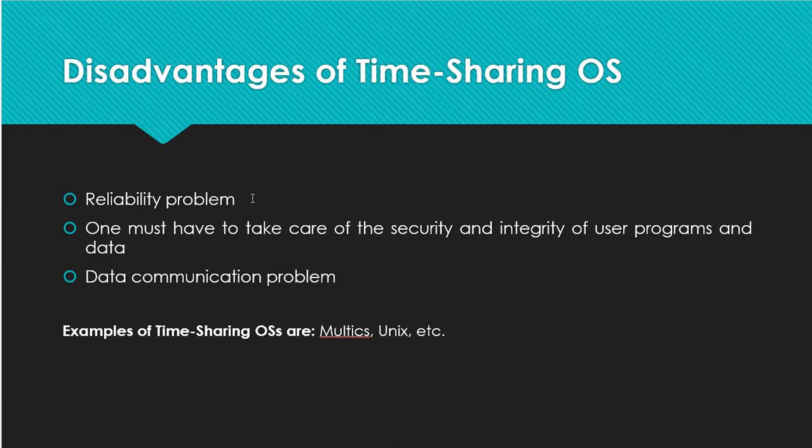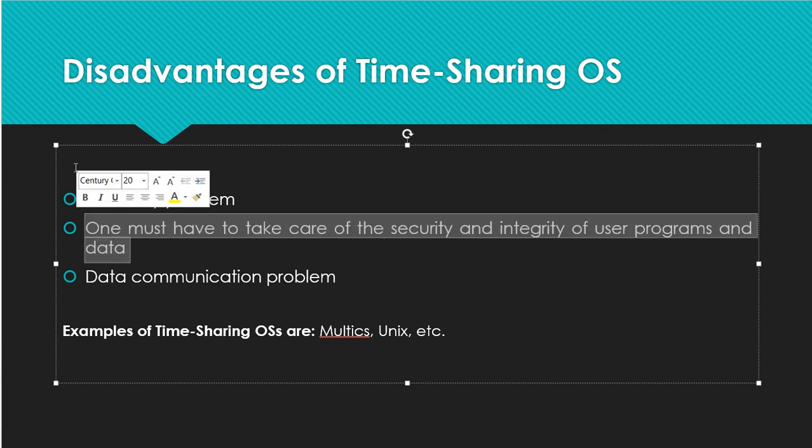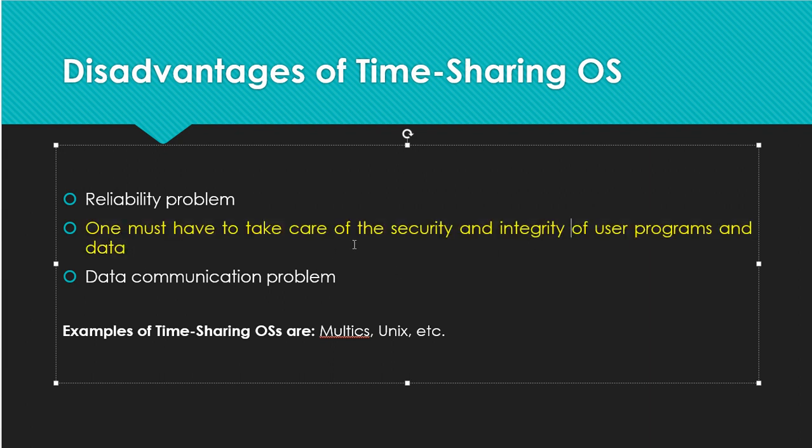The disadvantage is that there is a reliability problem. One must take care of the security and integrity of user programs and data. We have to take care of security in a time sharing operating system, because we have set a particular time, and only within that time does the task have to execute. If the time lapses, another process will come and start its execution.